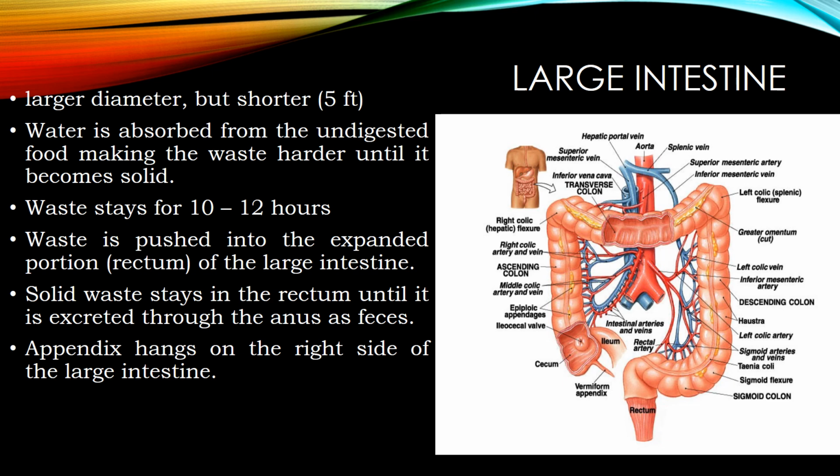The waste stays for 10 to 12 hours in the large intestine, and is pushed into the expanded portion, the rectum, where the solid waste stays until it is excreted through the anus as feces. The appendix hangs on the right side of the large intestine. We can see it in the picture.